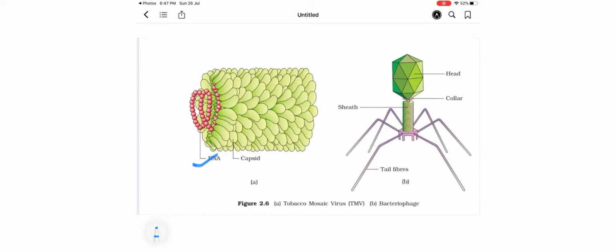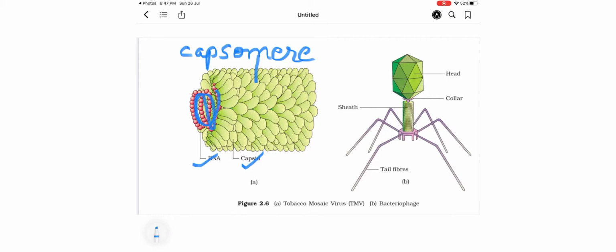So this red colored chain is showing the RNA, its genetic material, and these green colored structures which you are able to see are the capsid. Each unit is known as a capsomer. So the capsid is a protective layer, which is made up of a large number of capsomers. This is one of the capsomers which I have shown.